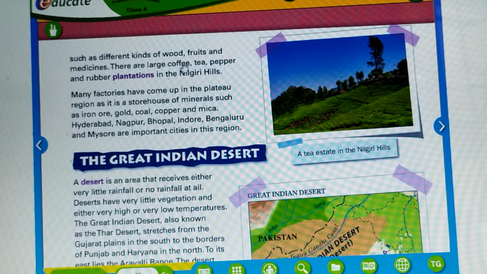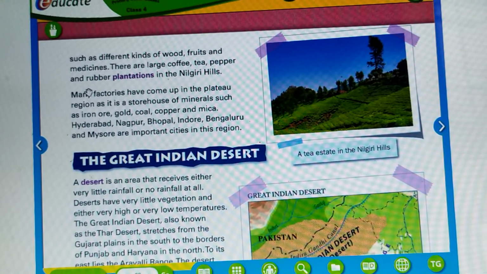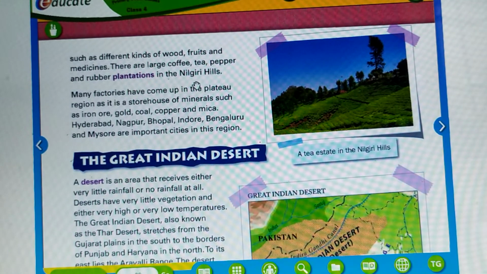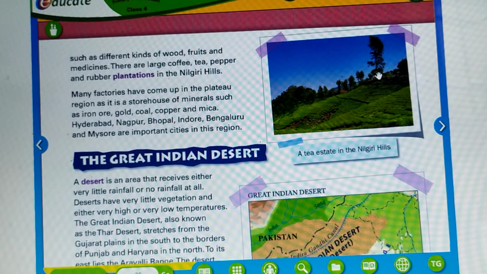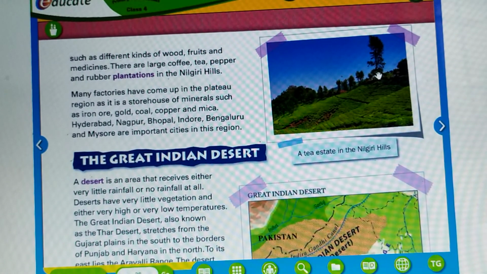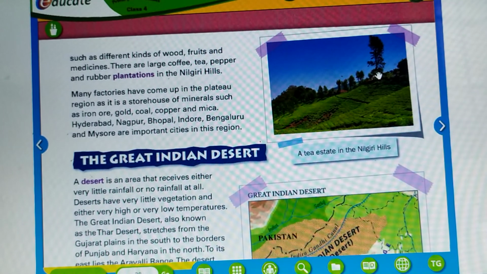There are large coffee, tea, pepper, and rubber plantations in the Nilgiri Hills. Look at the picture, the tea estate in the Nilgiri Hills. Tea estate means tea is grown.